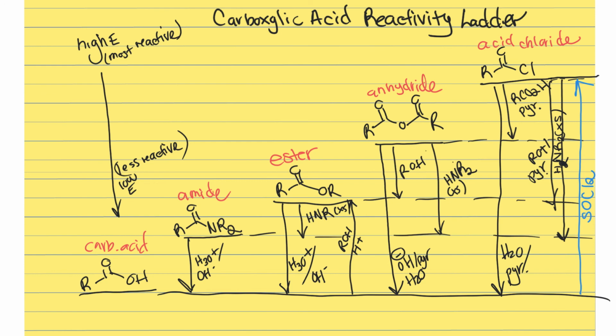So that's the reactivity ladder. And what I like about it, it helps me kind of visualize to expect more arrows coming from the acid chloride, and the next most arrows coming from anhydride, and so on. So give that a try to see how that helps you keep these straight, because there's a lot of similar reactions. Mechanisms are simple, but the reactions are plentiful. So that's really the challenging part of this.